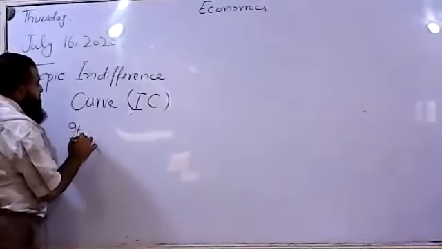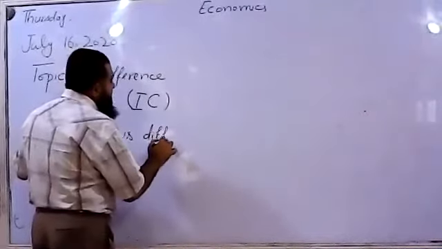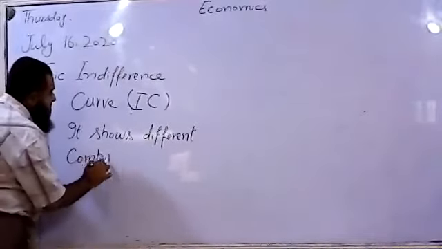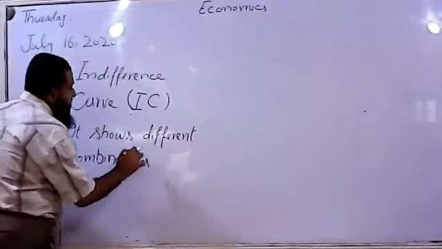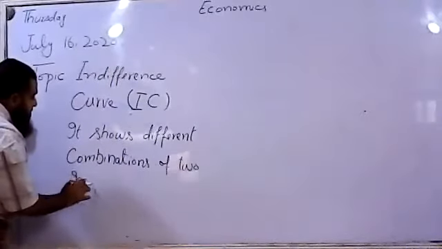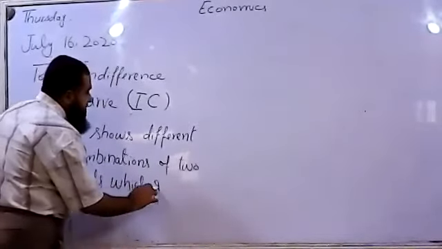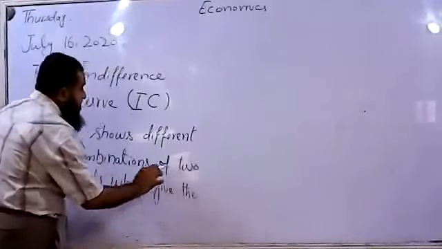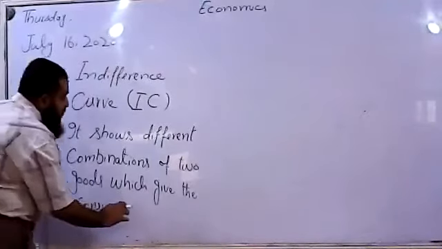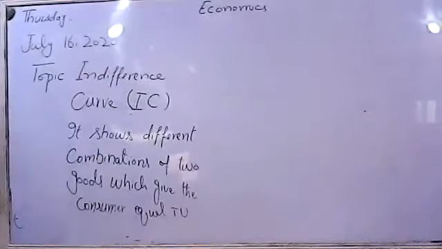It shows the different combinations of two goods which give the consumer equal total utility or total satisfaction.